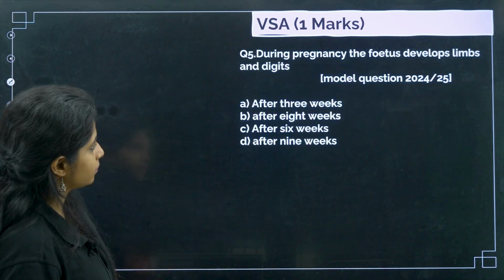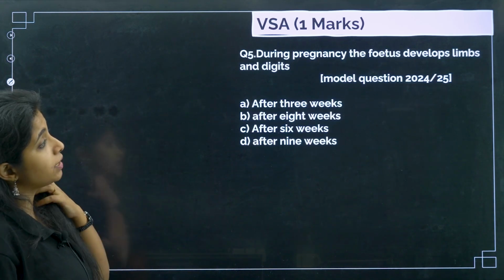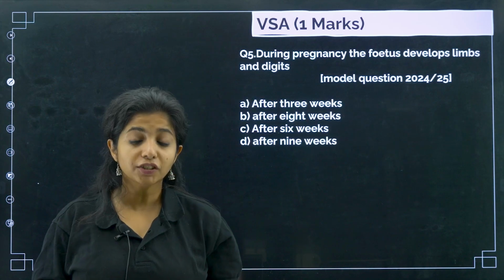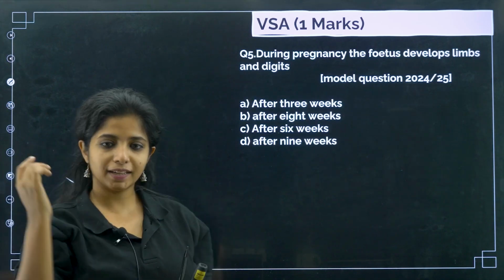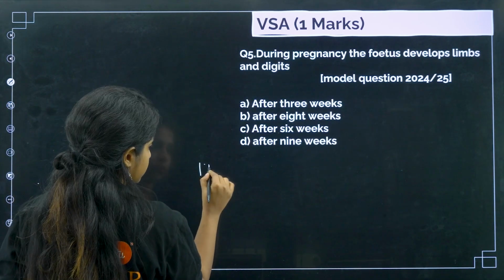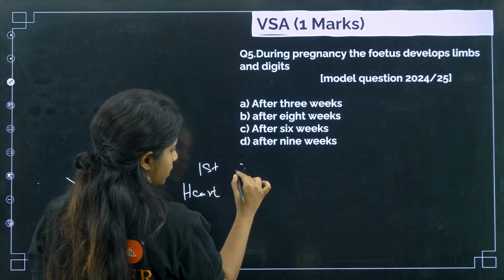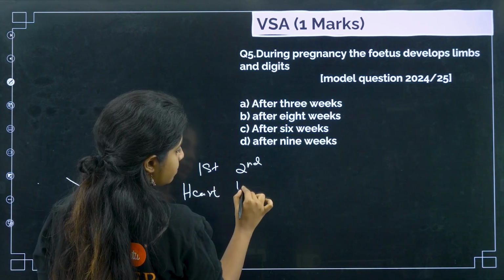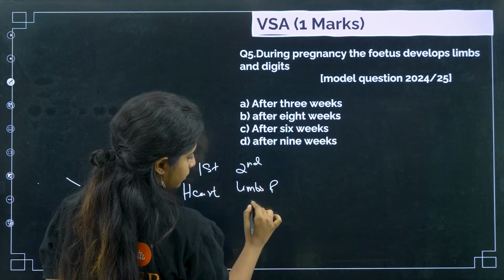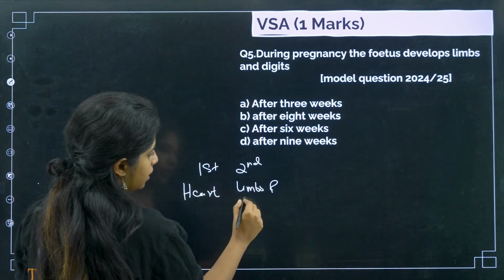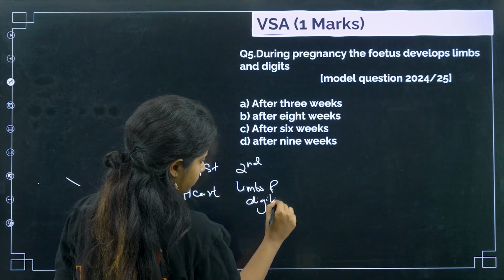Okay. Now, during pregnancy, the fetus develops limbs and digits. Do you know when they develop limbs and digits? It's after the 2nd month. In the first month there is the heart. In the 2nd month, limbs and digits are being formed. Limbs and digits means forelimb, hind limb, and digits means fingers. Not entirely formed, but yeah.